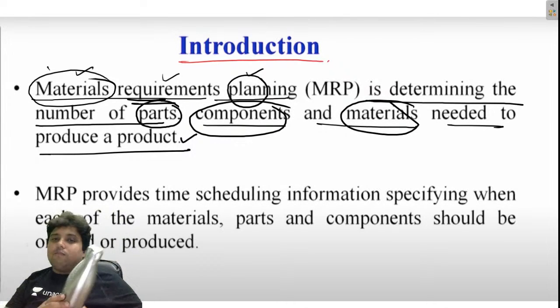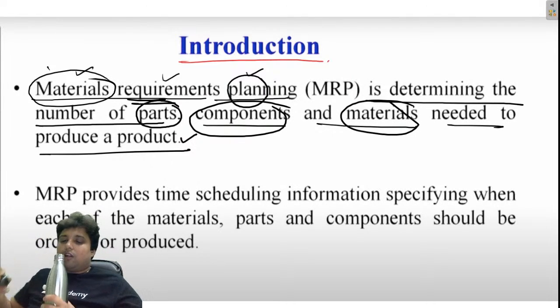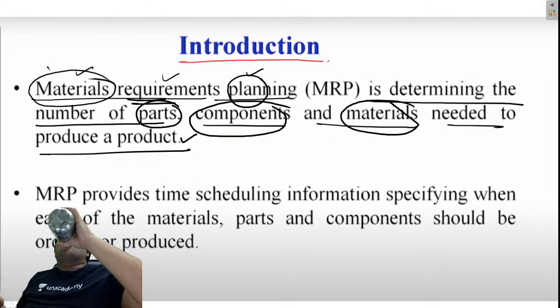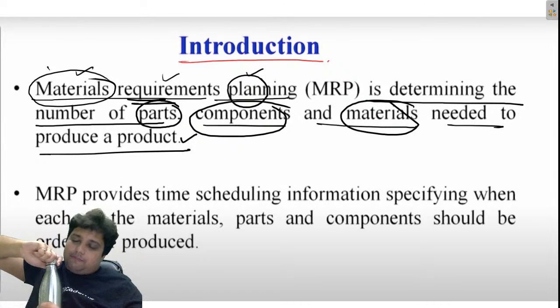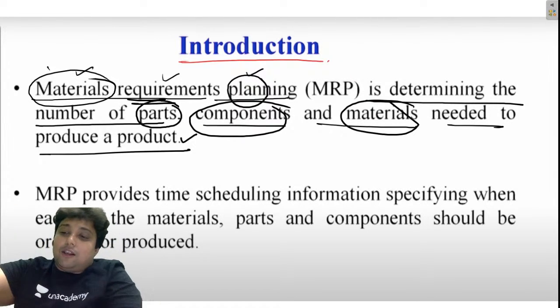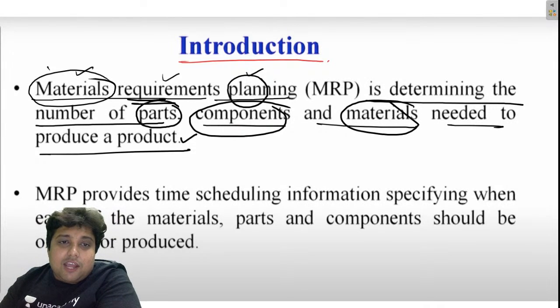Suppose we want to make this bottle, then the number of caps and the number of bottle pieces required will be determined too.